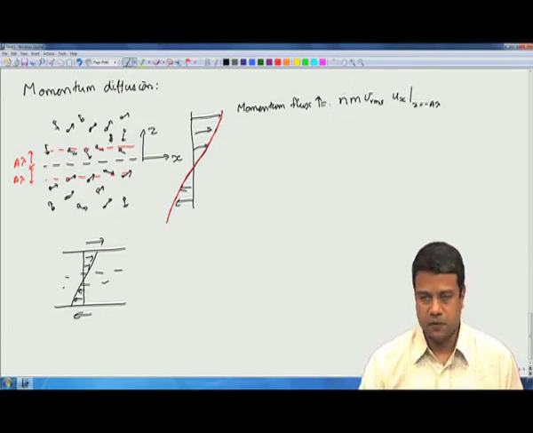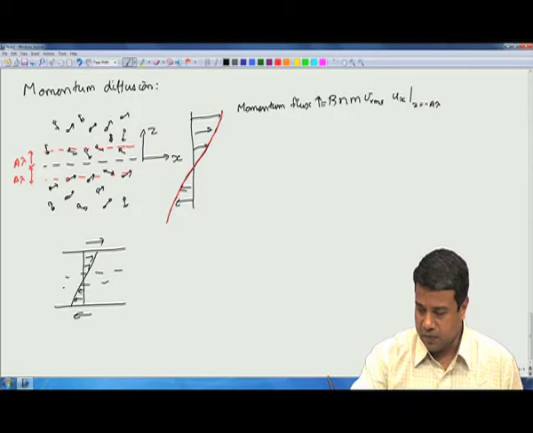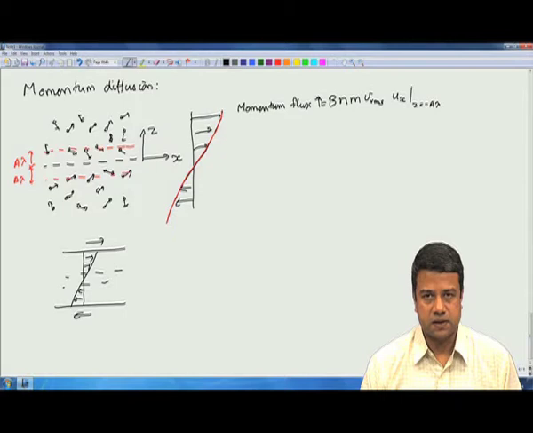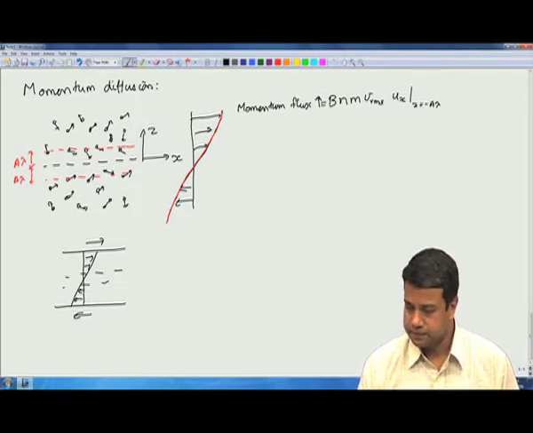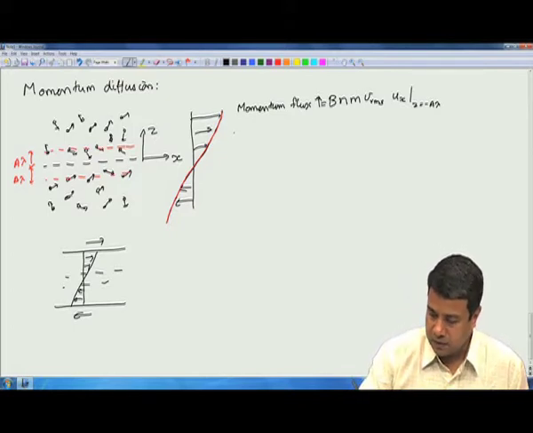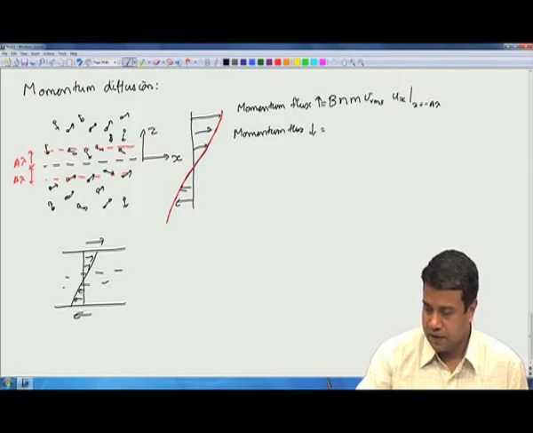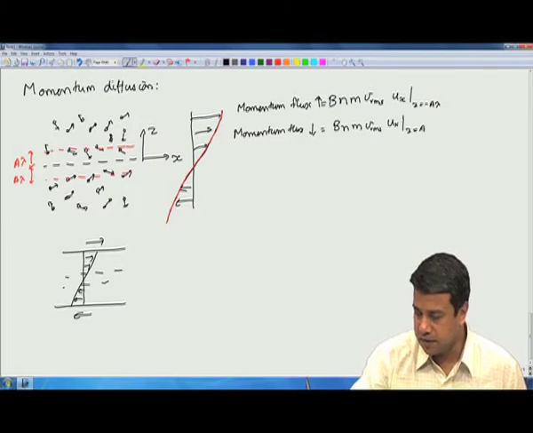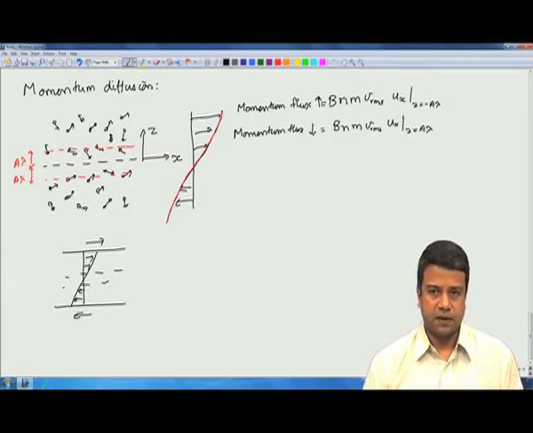And of course, this is just a proportionality. So, I have to have a proportionality constant here of order 1 in order to get the total momentum flux across the surface. What is the momentum flux downwards? It is going to be equal to B N M V RMS, the mass flux times the velocity at a location z equal to a lambda.